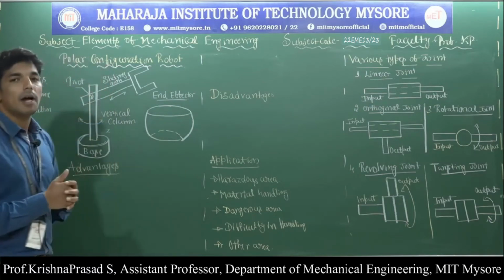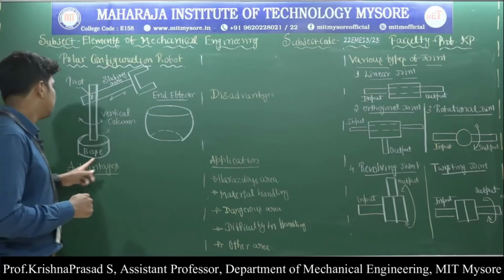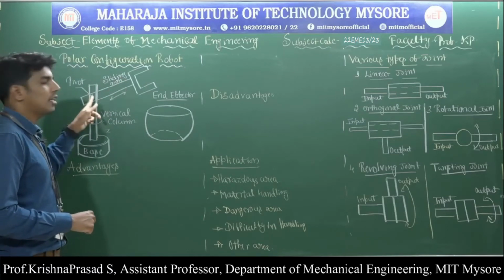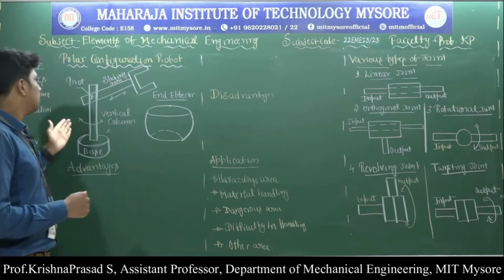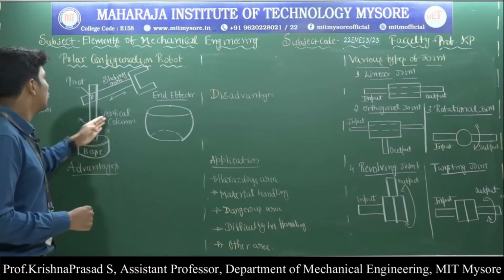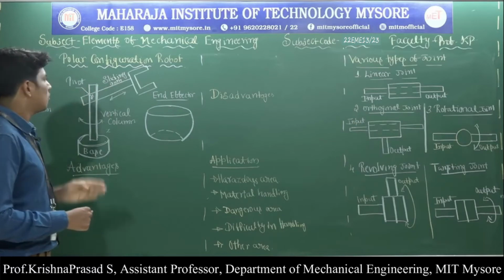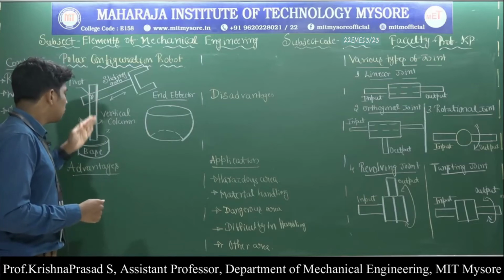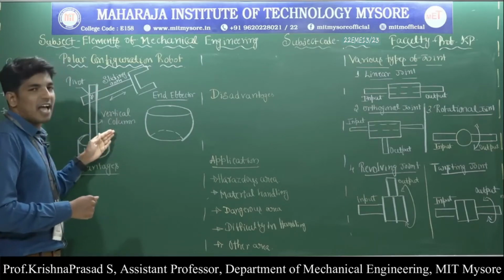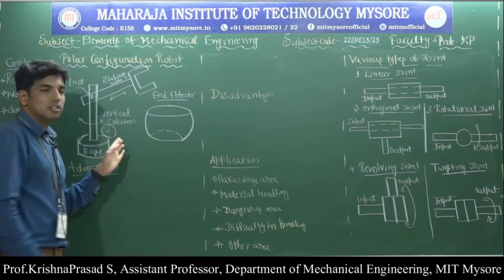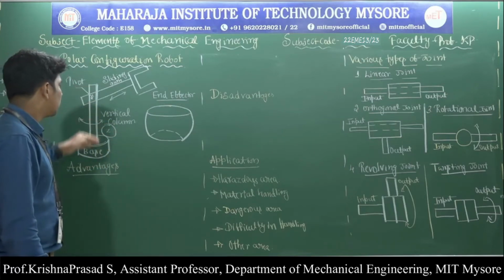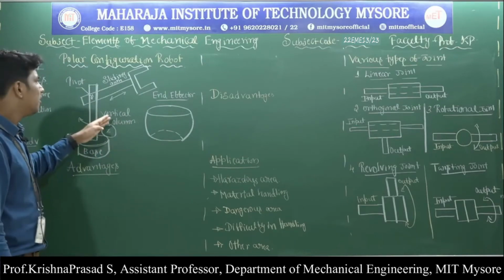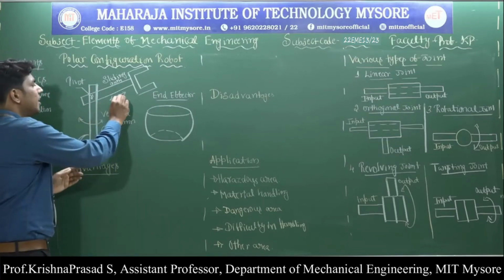Then what are the important parts of the polar configuration robot? That is also very important. It mainly consists of the base, vertical column, sliding arm and the pivot. These are the four main parts. The main thing to observe is that the vertical column is mounted on the base and it is rotated about its own axis using the Z joint. So this is the first point.